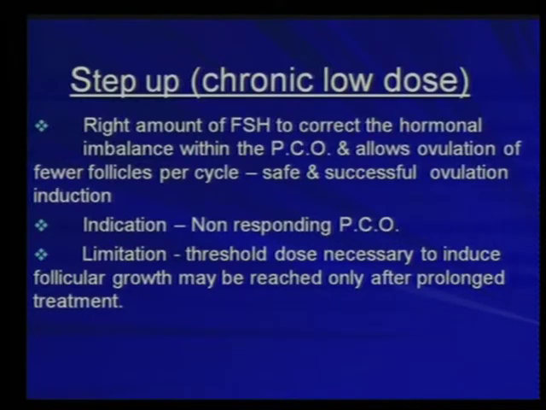In the step-up or chronic low-dose protocol, the right amount of FSH is given to correct the hormonal imbalance within the polycystic ovaries and allow the ovulation of fewer follicles per cycle. The idea is to get a safe and successful ovulation, indicated most of the time in non-responding polycystic ovaries. The limitation is that the threshold dose necessary to induce follicular growth may be reached only after prolonged treatment.